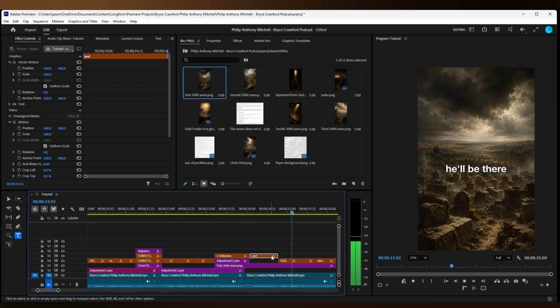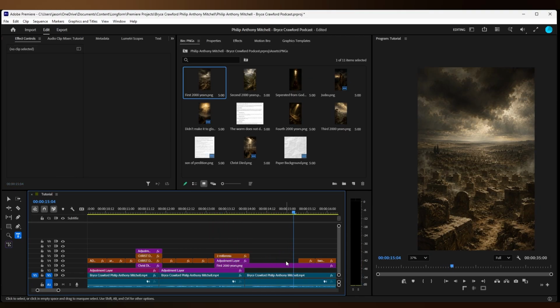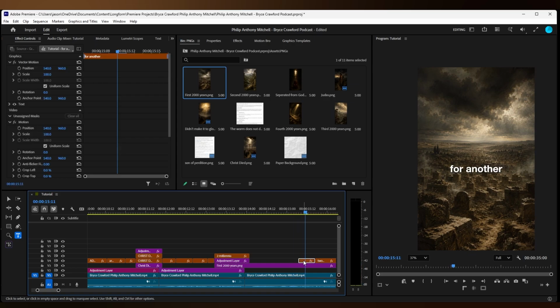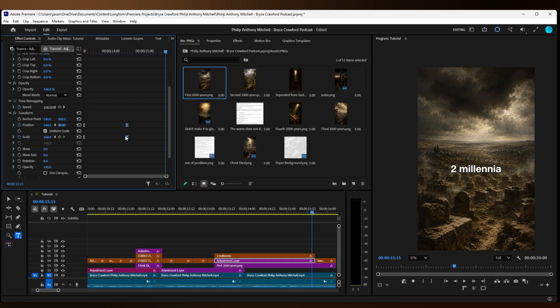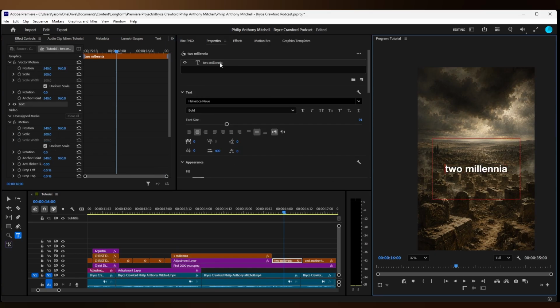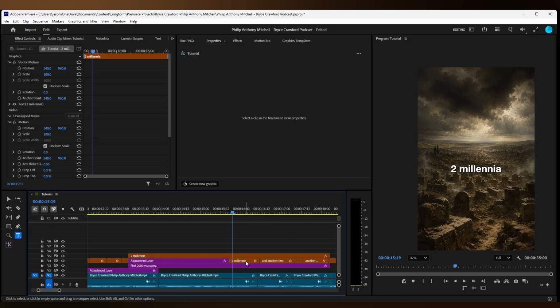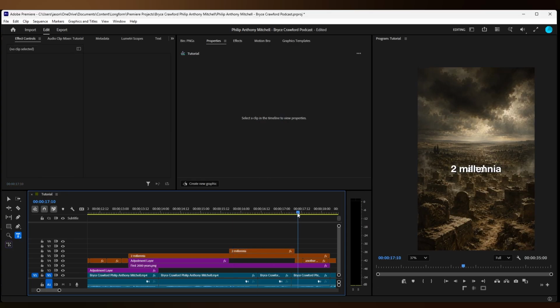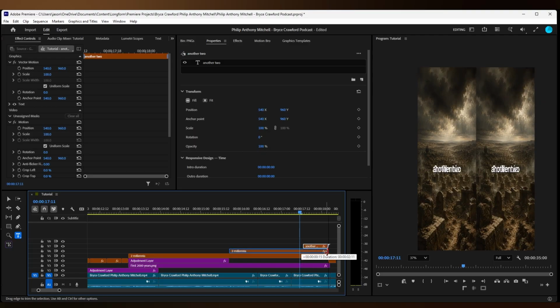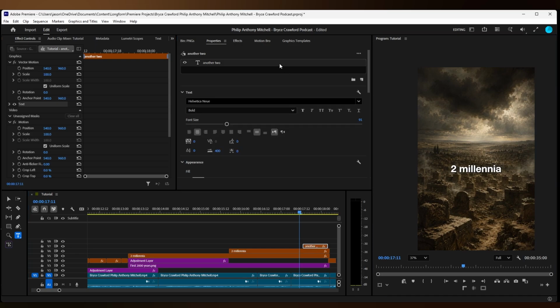2 millennia. And then I'm going to write 2 millennia again. But first I'm going to extend the initial 2 millennia, but soon I will write 2 millennia again and again and again. And then I'm going to change the color of them as well. So write 2 millennia again, and I'm going to place it on the layer above. Then I'm going to delete that text. Place that above. Extend them to the end.